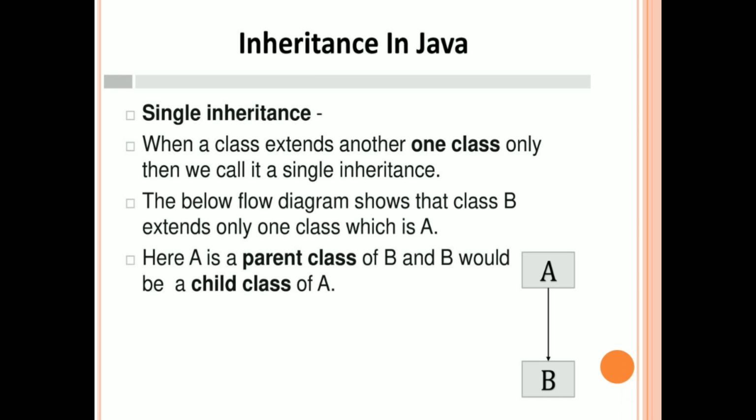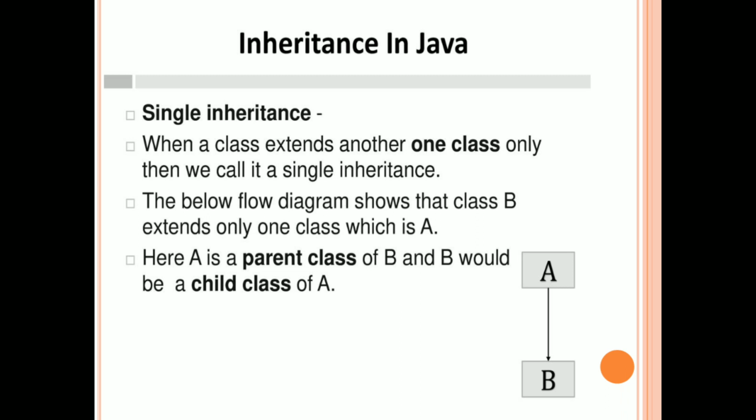A is a superclass here and B is the subclass which is getting the properties from A. So A is a superclass to B and B is a subclass to A. A is also known as parent class to B. A is also known as base class to B. Then B is known as subclass to A. B is known as derived class to A because B is derived from A. B is also known as child class to A. Why? Because B is derived from A.